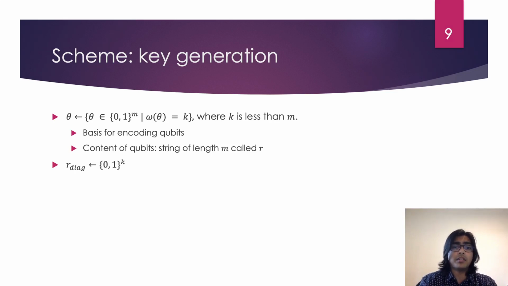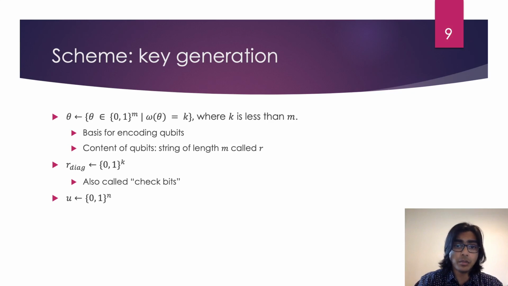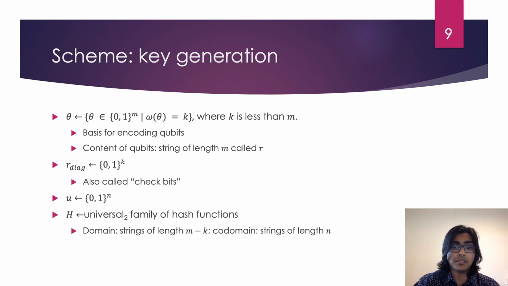Her next step is to determine the part of R that is encoded in the Hadamard qubits. She samples a length k bit string uniformly at random. We call this R diag, and we also refer to these bits as the check bits. Next, she samples a length n bit string uniformly at random. Let's call this U. Finally, she samples a hash function from a universal 2 family of hash functions. The domain of these hash functions is bit strings of length m minus k, and the codomain is bit strings of length n. All of these bit strings, along with the hash function, comprise the key.